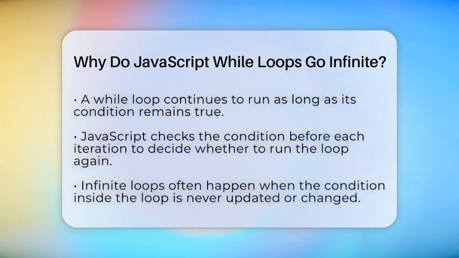A while loop runs as long as its condition is true. Before each cycle, JavaScript checks if the condition is still met. If it is, the code inside runs again. If not, the loop stops. The key is making sure the condition eventually turns false.